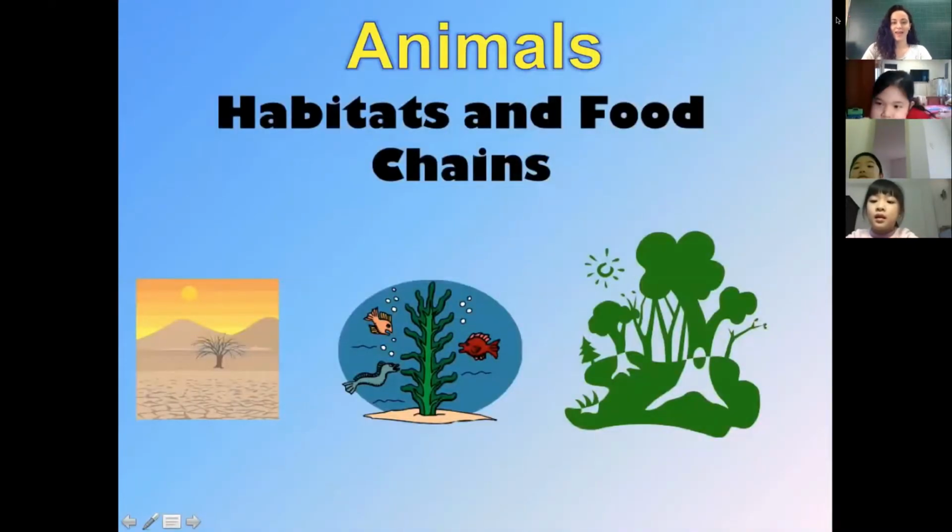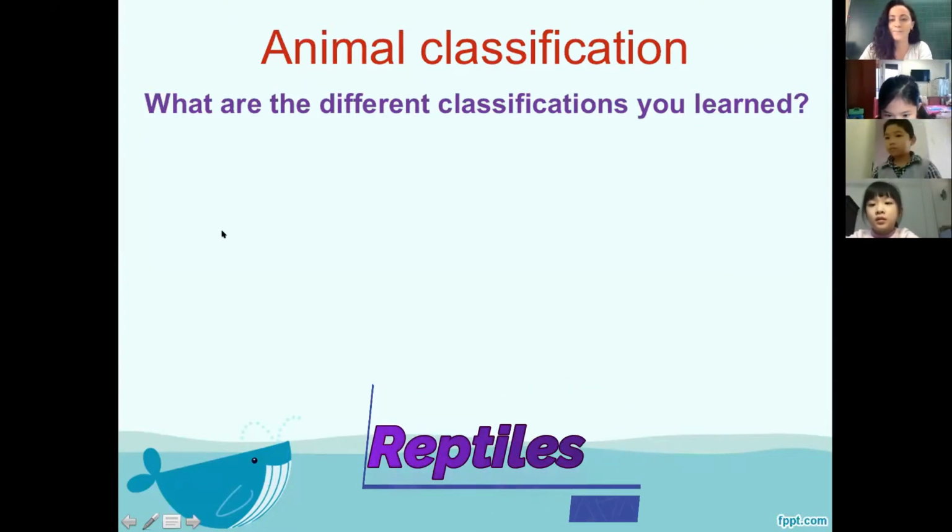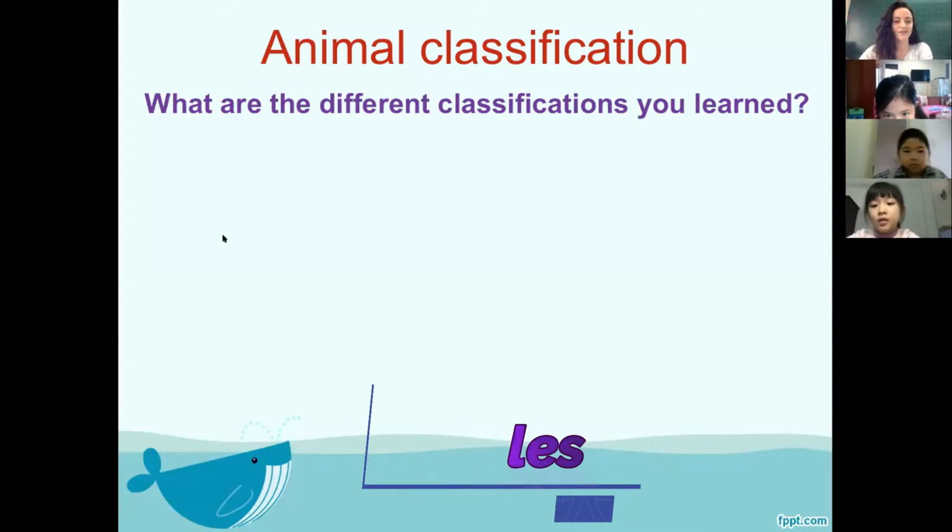Today we are talking about animals again, but we are going over habitats and food chains. Okay, so first of all, what are the different classifications of animals that we learned? Let's see hands. Yes, Kaki, give me some. Reptile. Excellent job, Kaki.